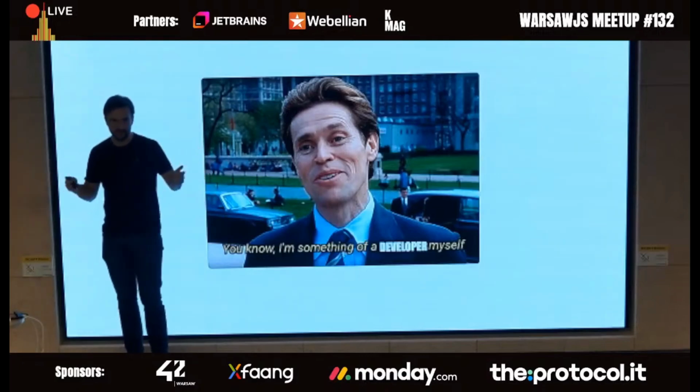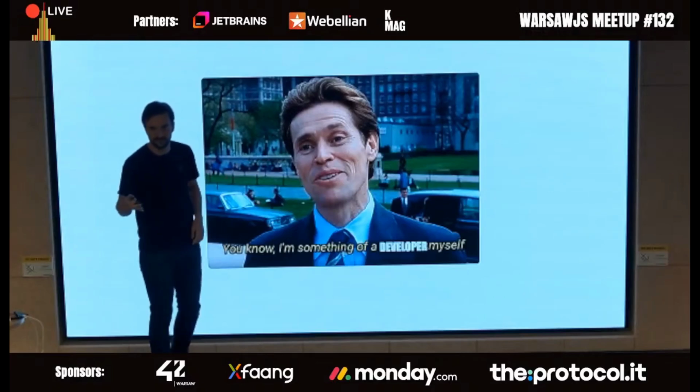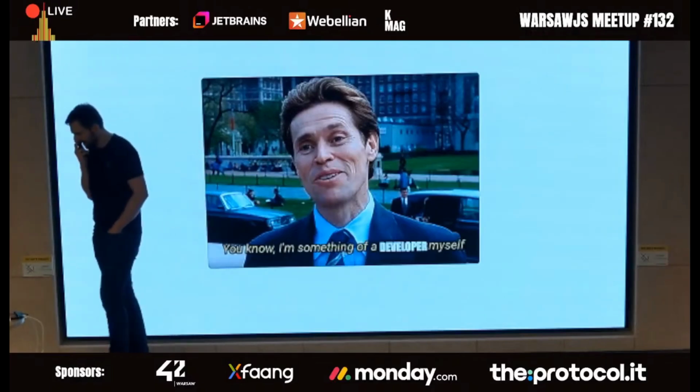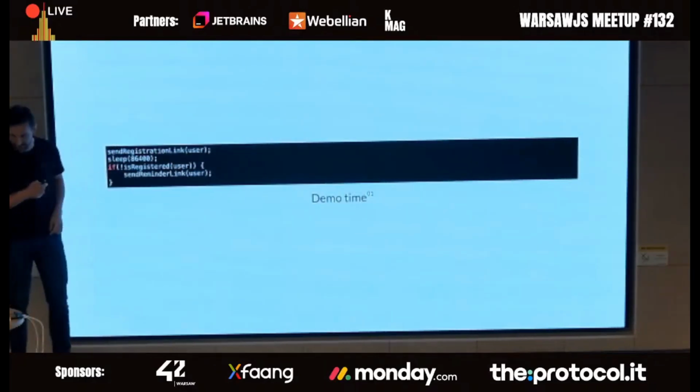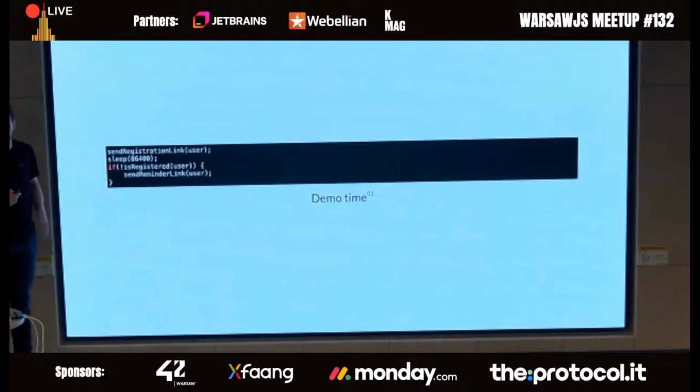That sounds simple. You send one email, the server waits 24 hours, and if there's no activity, just ping the person again. And the manager thinks he's a developer to the point that he even vibe-coded the solution. I'll show it so that you will see it. It's not particularly complex, as you can see. The first step, send a registration link for a given user. Then you sleep for 24 hours. Sounds simple, right? At least that looks very primitive to the manager. And then if the user didn't register yet, you send a reminder link. Fair and simple, right? That's a skeleton, or a pseudocode, if you call it.